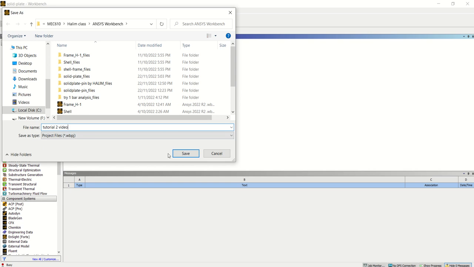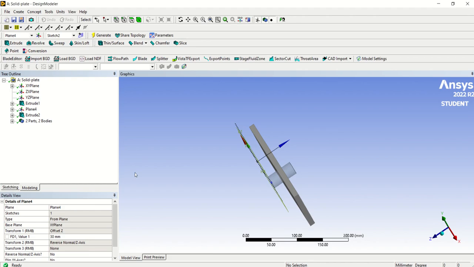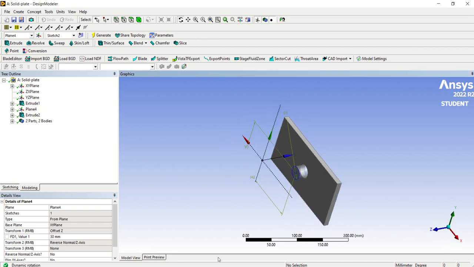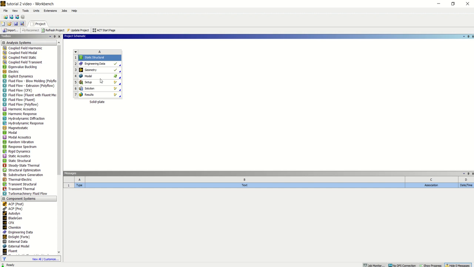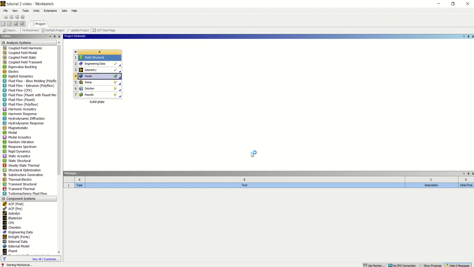This is for me, it's up to you. Then go back to the modular. Double check, so you have everything. Next go to bench and click model.